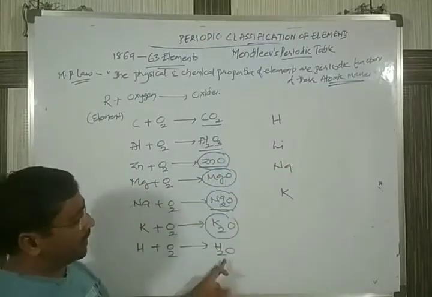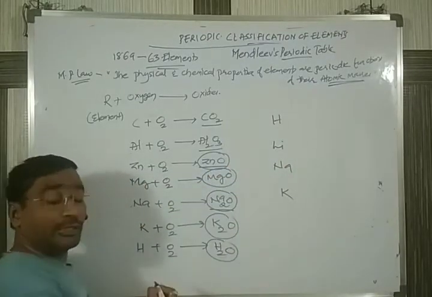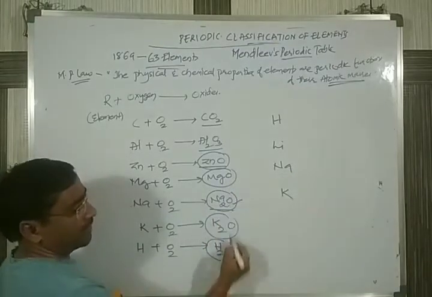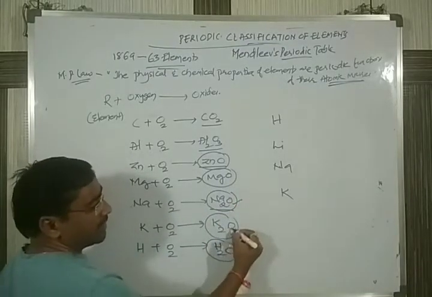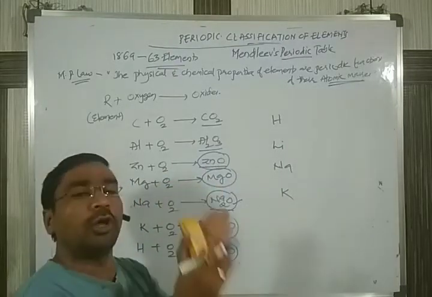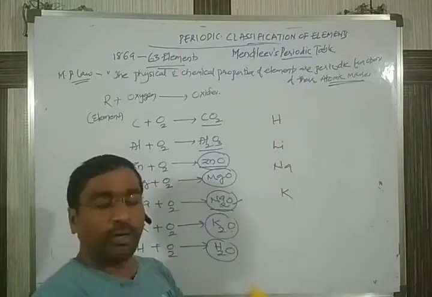You see, hydrogen forms the oxide H2O. Next, sodium also forms the same type of oxide, Na2O. Potassium also forms the same type of oxide. Like this, he grouped all the elements in one particular place.